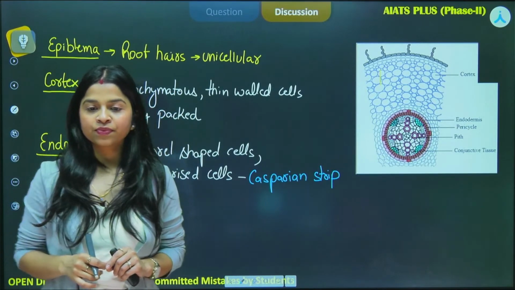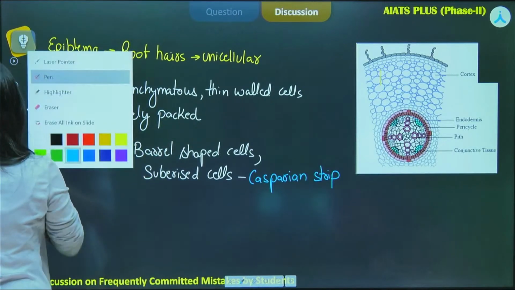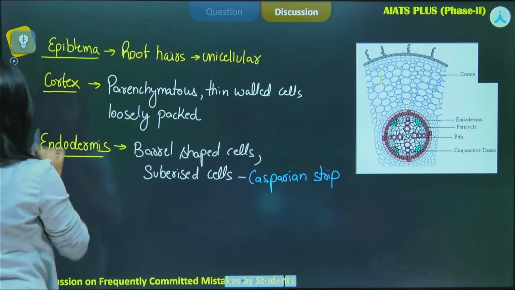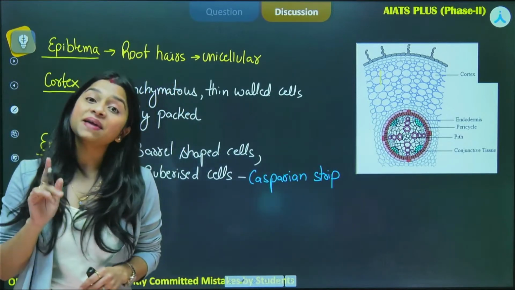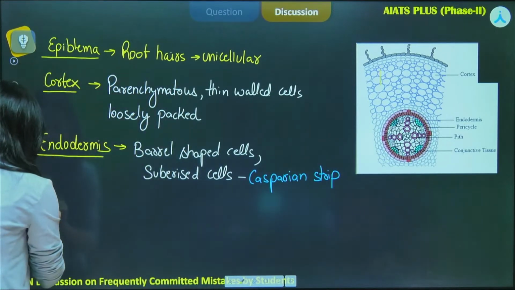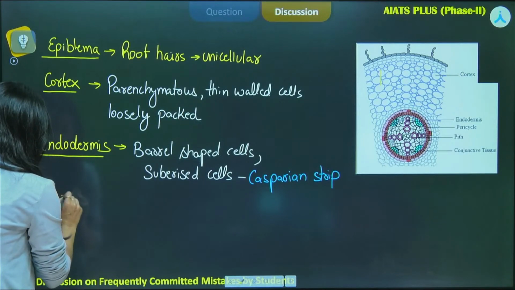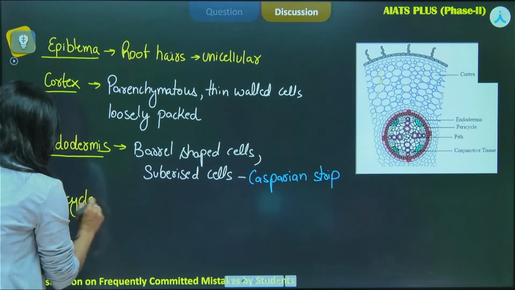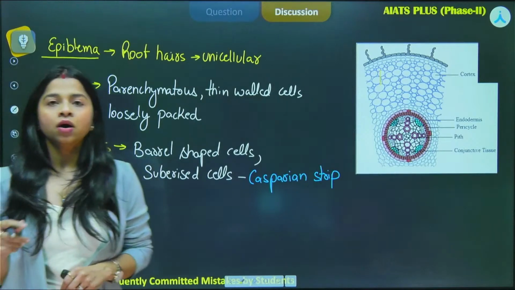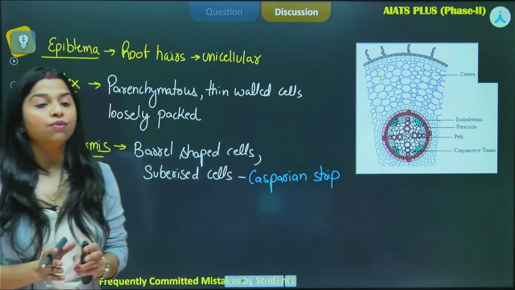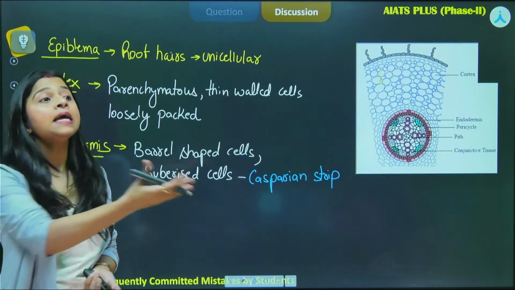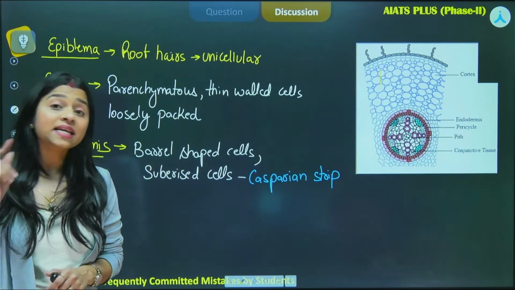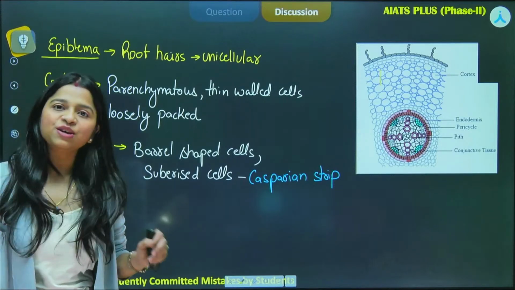Now we have the next layer after endodermis, we are speaking of the next layer, that is pericycle. Now pericycle is also very important because questions are asked on the basis of this in terms of secondary growth. We know that in roots generally the secondary growth is not present, especially in case of monocot roots, but when it comes to dicot, secondary growth is there.